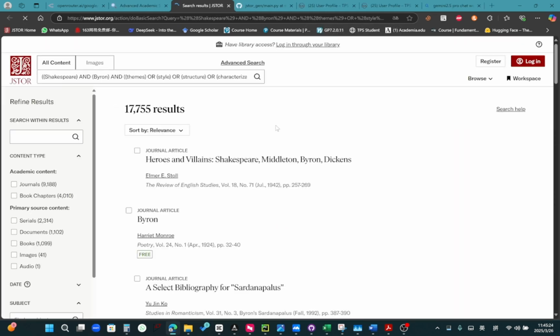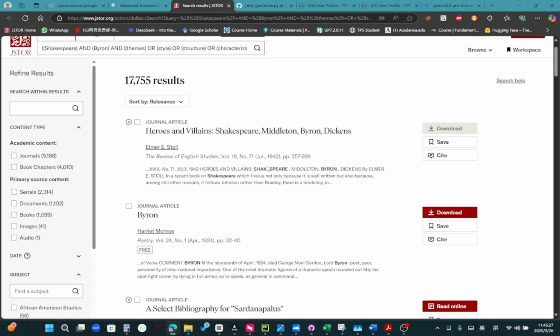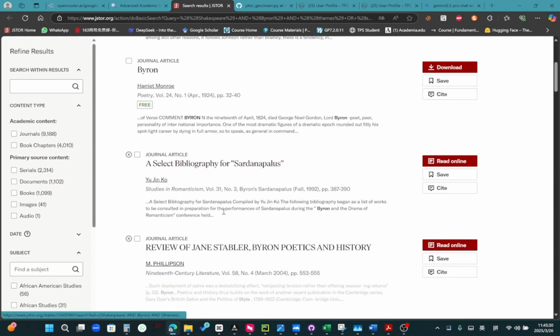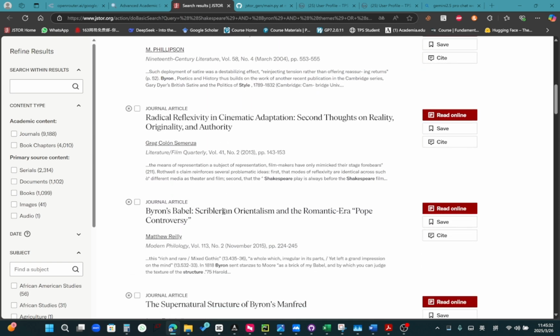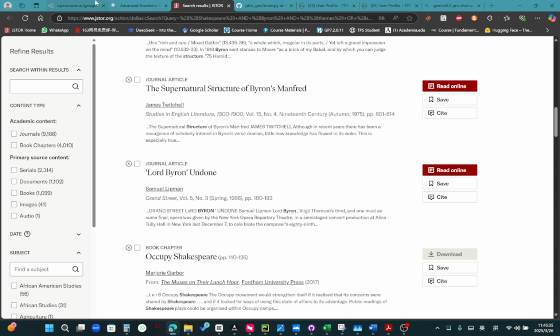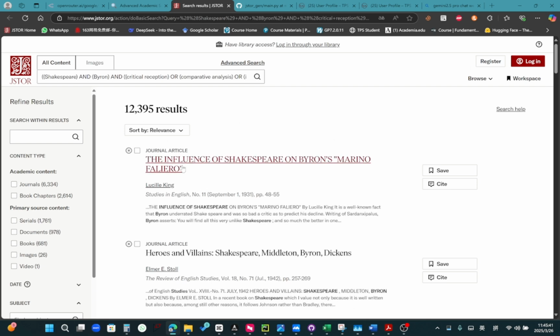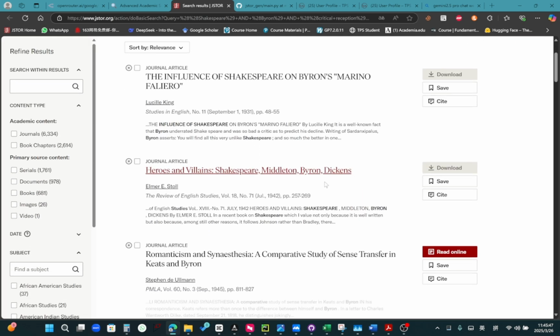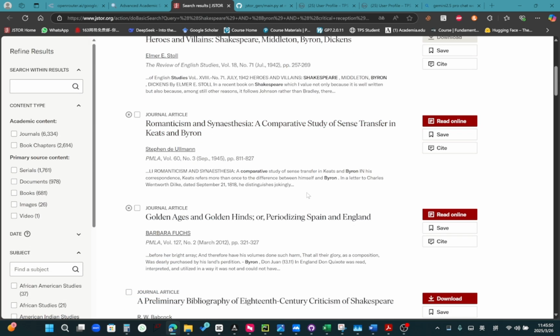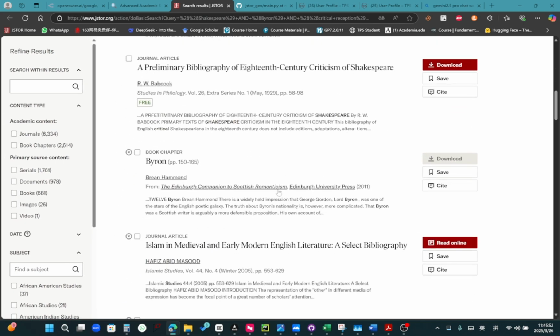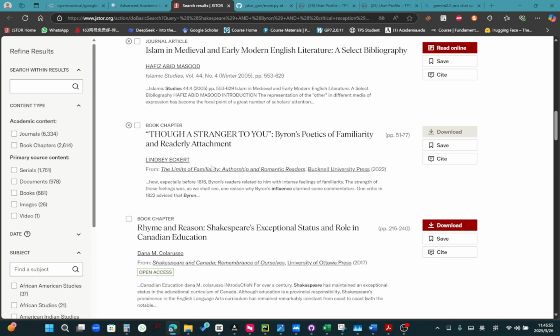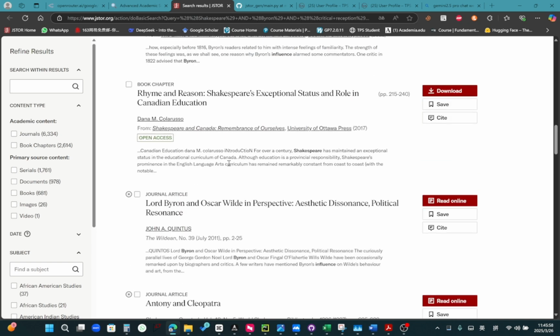Now let's try the second variation. Heroes of Villain. Byron, okay. Well, not much. Let's just try number 3. The Influence of Shakespeare on Byron's Marino Faliero. Bingo. And I think that's all of it that you can see on here. You can just go down the rabbit hole and see which is the best for you.